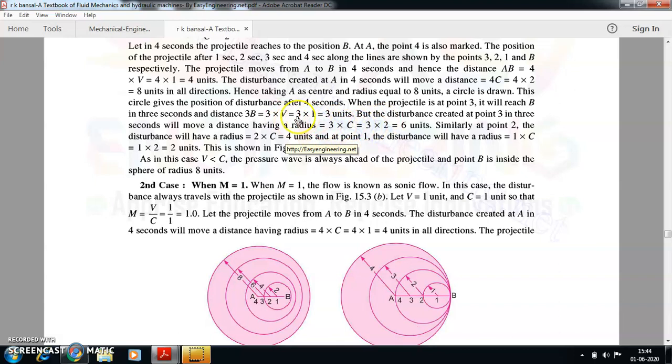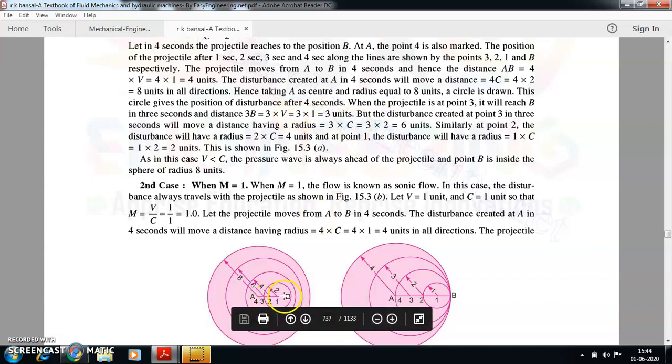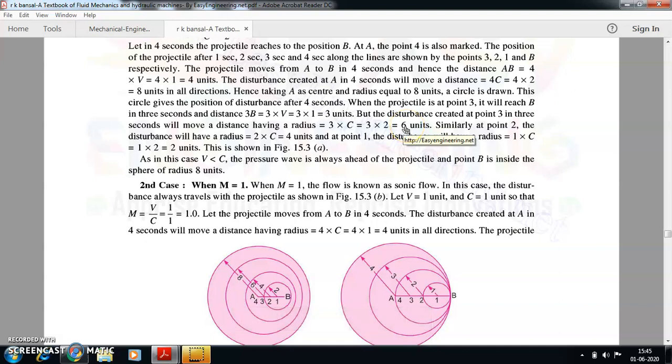So c is 2, v is 1. This will be 3 units. So from here till here the distance will be 3 units, no problem. So with the center at point 3, you need to draw a circle that should have 6 units as its radius.